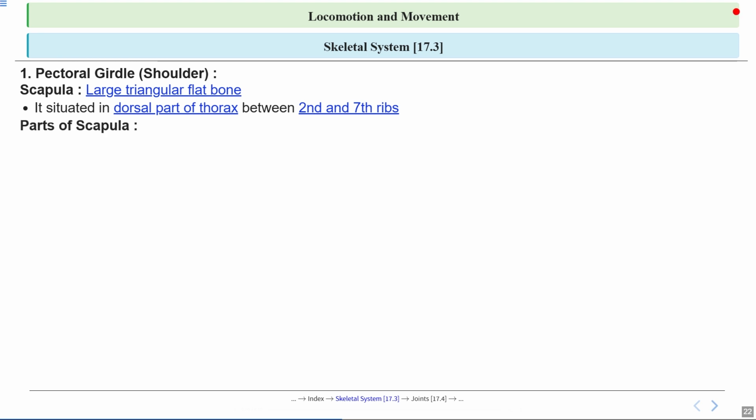Now let's break down the different parts of the scapula. Just like a building has different sections, the scapula has several important features that each play an important role in how our shoulder works. The first part is the spine of the scapula. This is a slightly raised ridge running across the back of the scapula's flat, triangular body. So think of it as a supportive beam that adds strength and serves as an attachment point for the muscles.